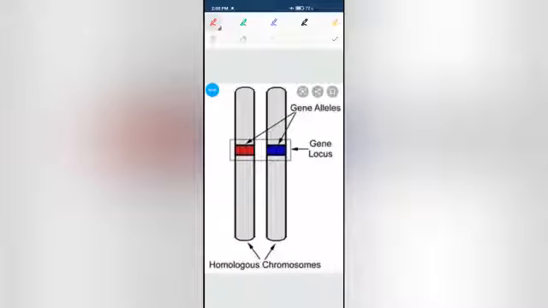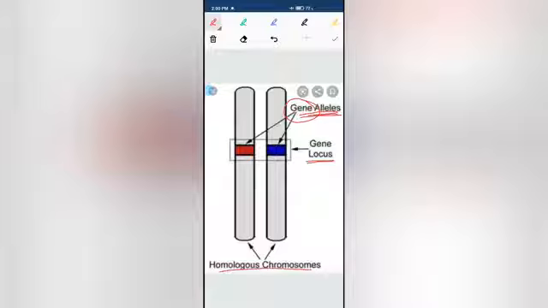Now we will go to the gene, allele or allelomorph, and the locus. Now we have learned what alleles are. An allele is a particular gene that resides in the homologous chromosome. Now you can see that this is the homologous chromosome, the ones bearing the same composition or the same structured genes.